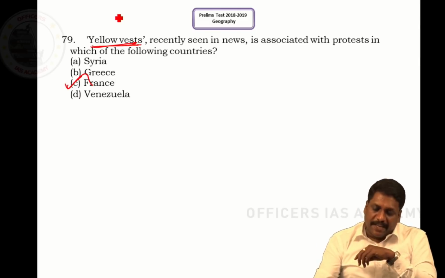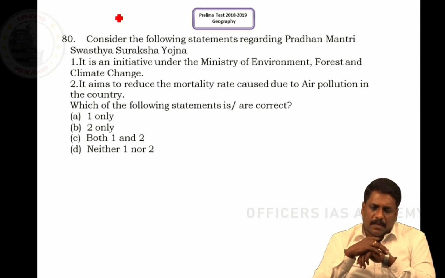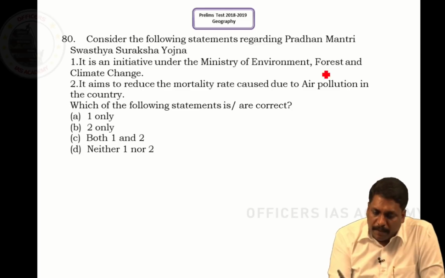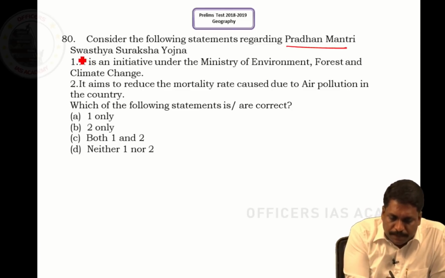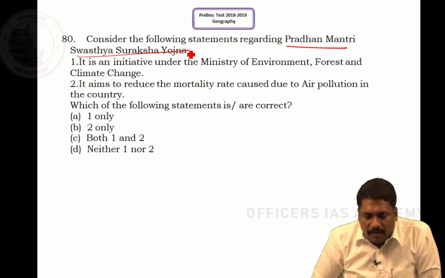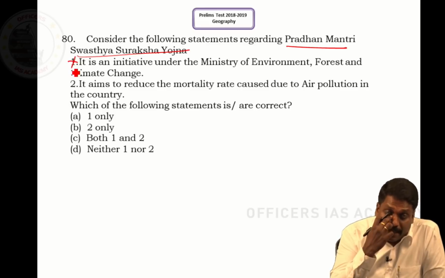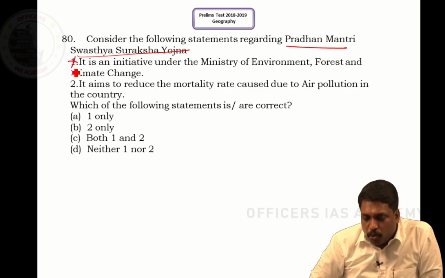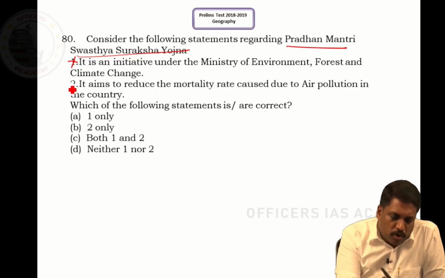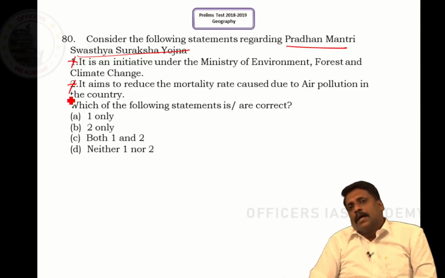Coming to the next question, question number 80. Consider the following statement regarding Pradhan Mantri Swasthya Suraksha Yojana. It is an initiative under the Ministry of Environment, Forest and Climate Change. This itself is wrong, as we will understand what exactly this program is. It aims to reduce mortality rate caused due to air pollution in the country. This is also wrong. See, what is this program? Pradhan Mantri Swasthya Suraksha Yojana.